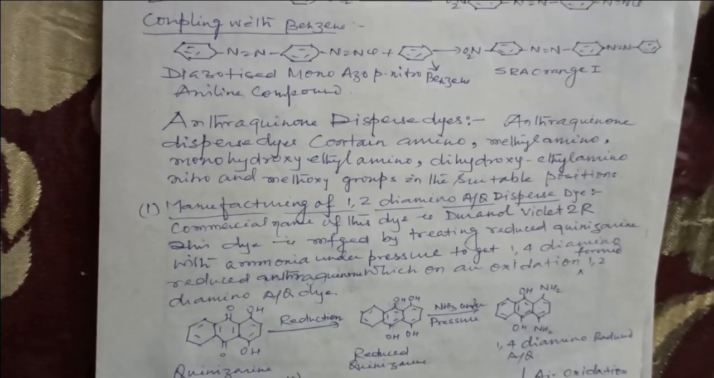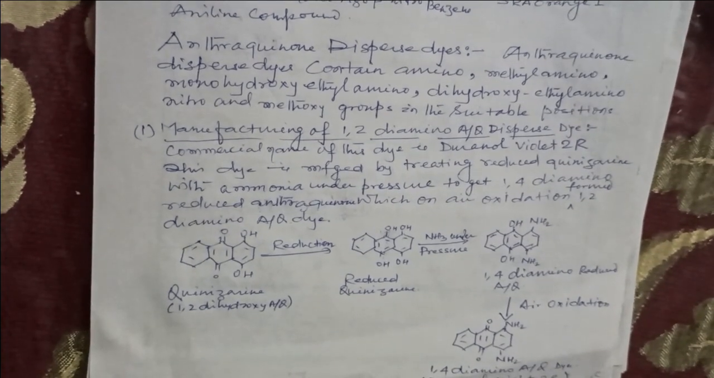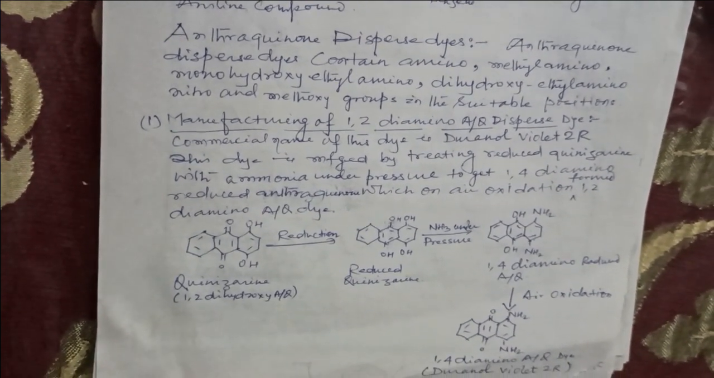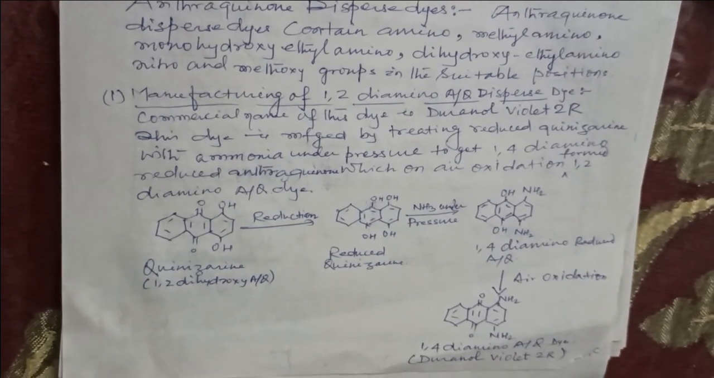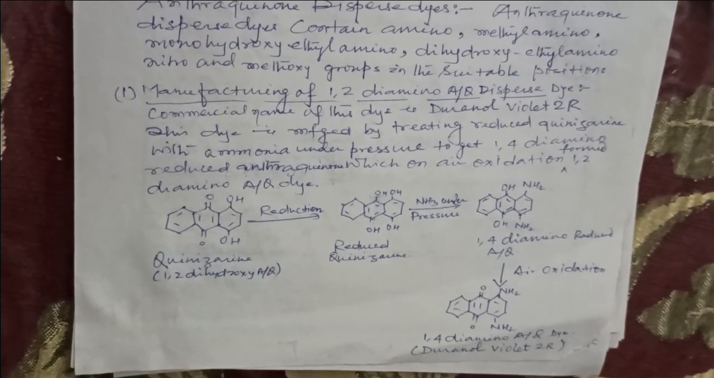And these are all about the azo dyes. And now we discuss the anthraquinone disperse dye. Anthraquinone disperse dye contains the anthraquinone structure along with amino, methylamino, monohydroxyethylamino, dihydroxyethylamino, nitro and methoxy groups in suitable positions. Manufacturing of 1,4-diamino anthraquinone disperse dye. Commercial name of this dye is Duranol Violet 2R.